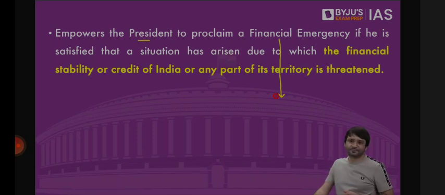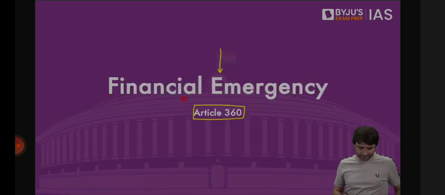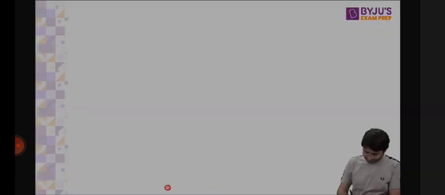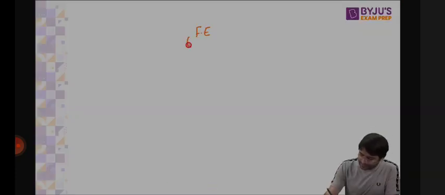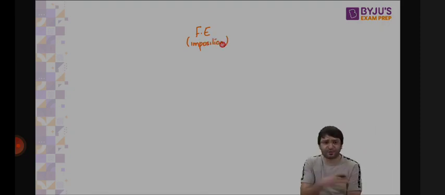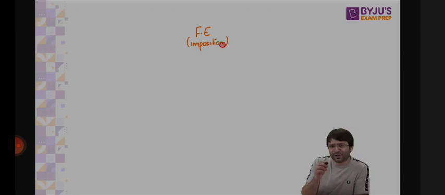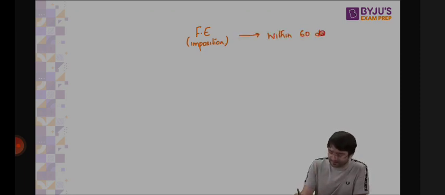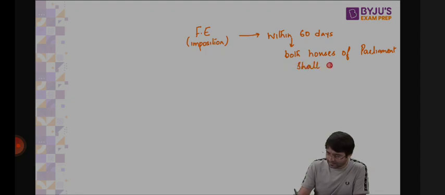If financial emergency is imposed today by the president on the advice of the cabinet, because there is no discretionary power of the president, if financial emergency is proclaimed today by the president, then within 60 days, that means within 2 months, both houses of the parliament shall approve financial emergency by simple majority.